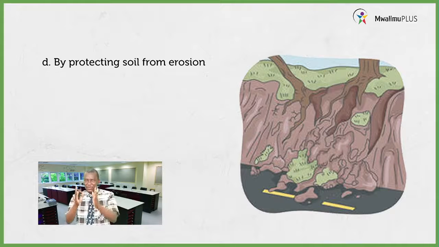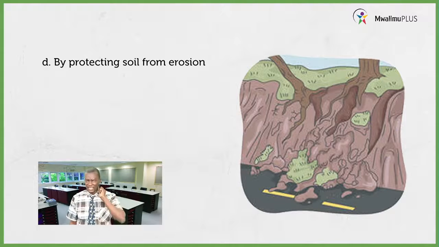Therefore, if you want to prevent water pollution, then you are supposed to protect soil erosion. You can even use terracing. You use good farming methods to prevent that.